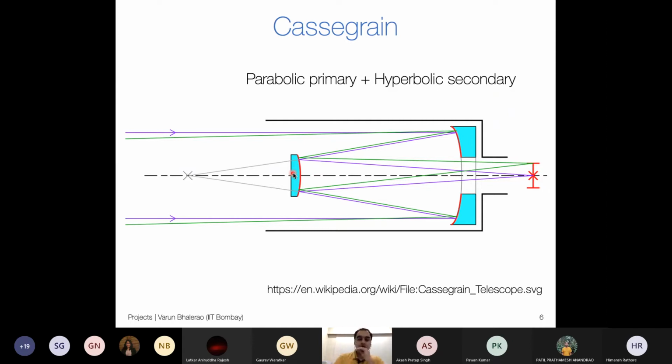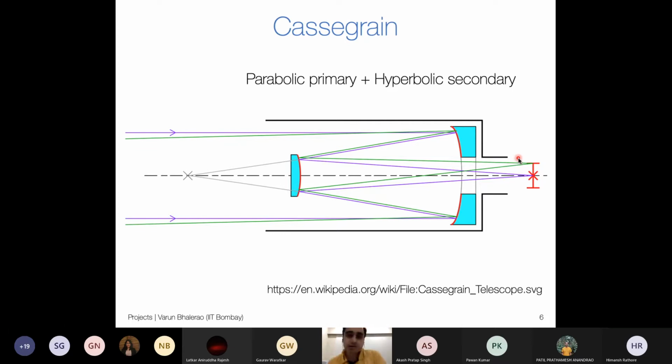The second advantage of this is that my primary mirror usually is going to be heavy, and I will have good supporting structures around my mirror there. And I can now have my secondary focus over here. I cut a hole in my mirror actually at the center, and light is coming through that, and I can actually have more room here to mount more complicated instruments.